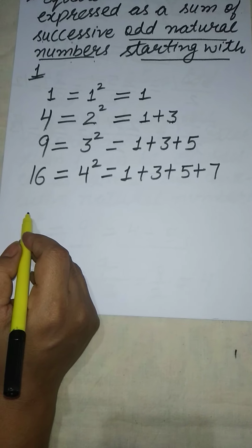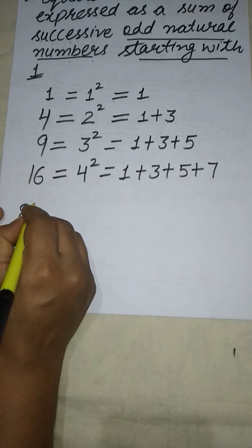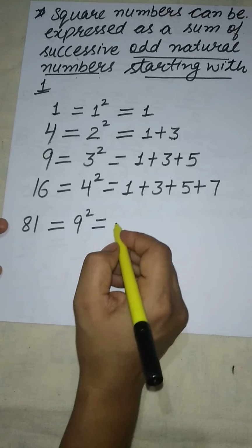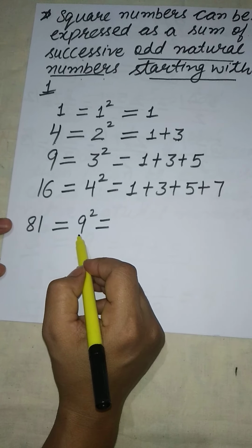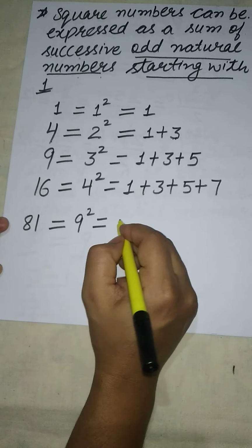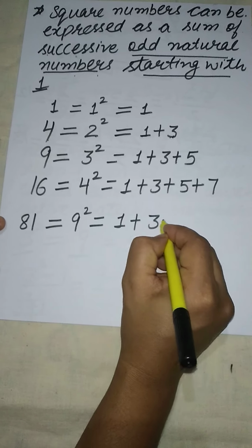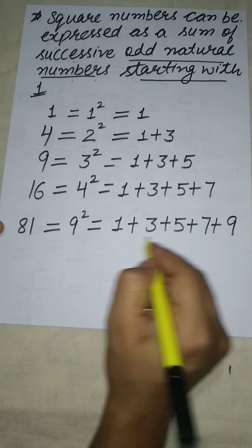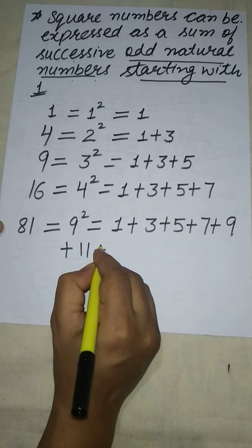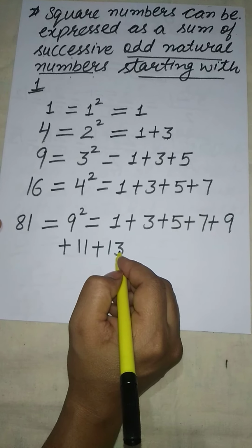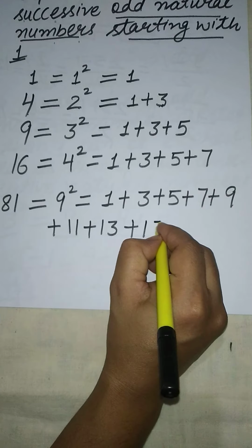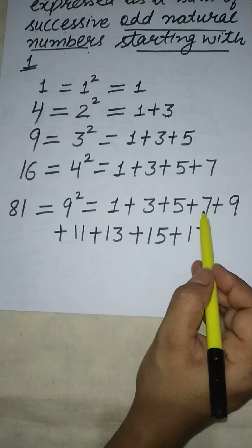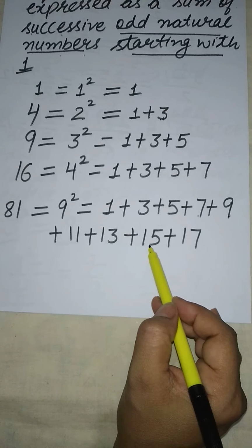If I want to take the example of 81, we know that 81 is the square of 9, so it can be written as the sum of 9 odd natural numbers, that is 1, 3, 5, 7, 9, 11, 13, 15, 17. 1, 2, 3, 4, 5, 6, 7, 8, 9.